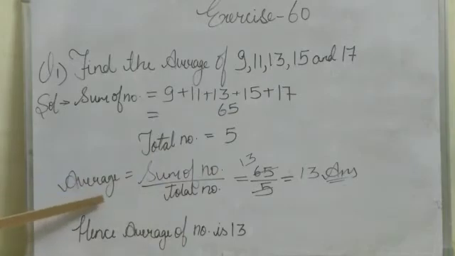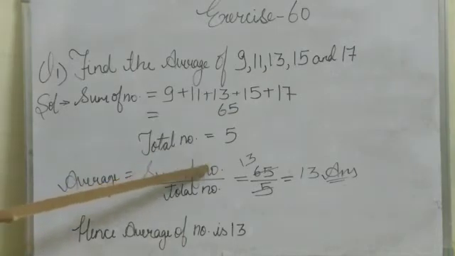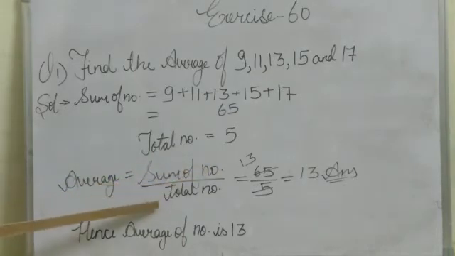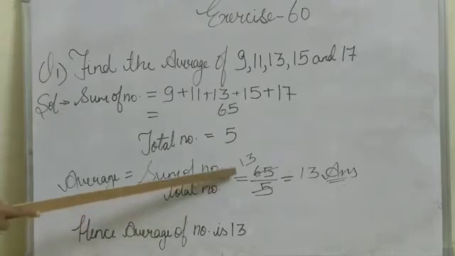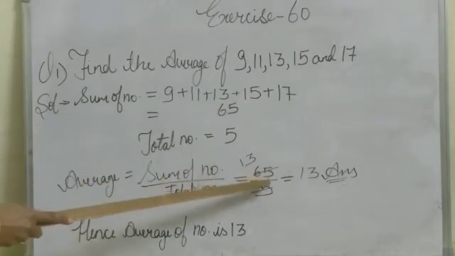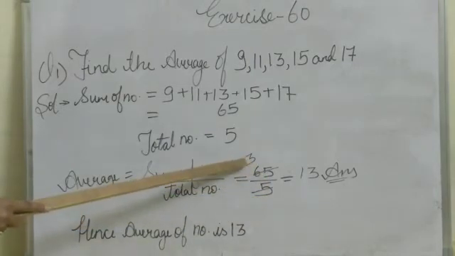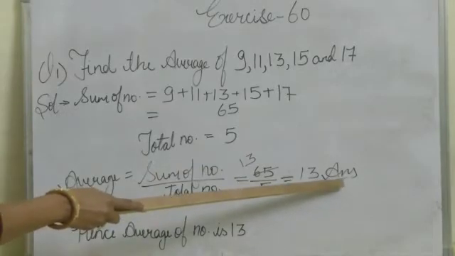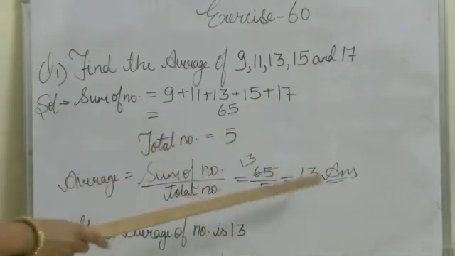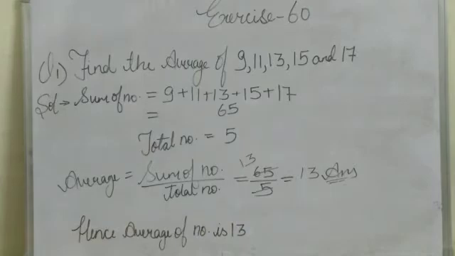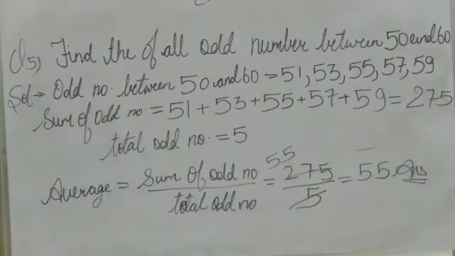What is the formula? Average is equal to sum of numbers upon total number of numbers. Sum of numbers is 65 and total numbers 5. 65 divided by 5 is 13. Means the answer is 13. Average is 13. Hence the average of the numbers is 13.